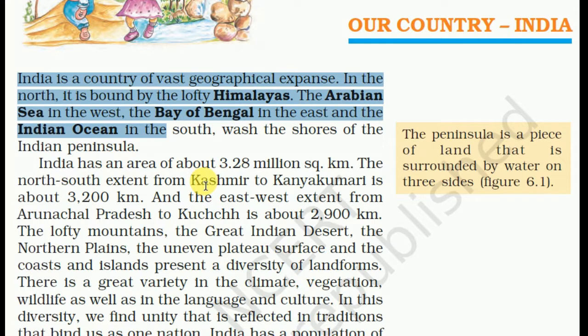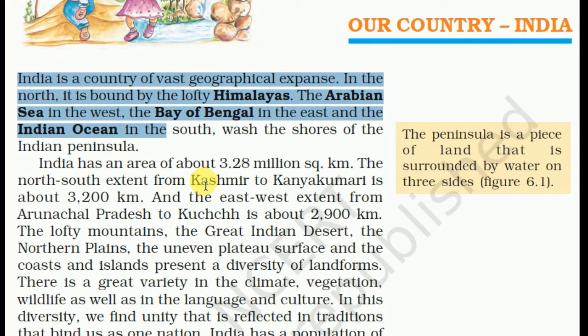India has an area of about 3.28 million square kilometers, or we can say 32 lakh 80,000 square kilometers. The north to south extent from Kashmir to Kanyakumari is about 3200 km, and the east-west extent from Arunachal Pradesh to Kutch is about 2900 km. So the north to south extent is greater than east to west, by about 300 km.